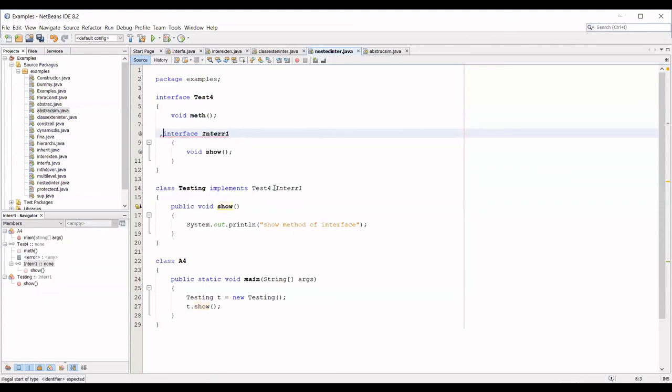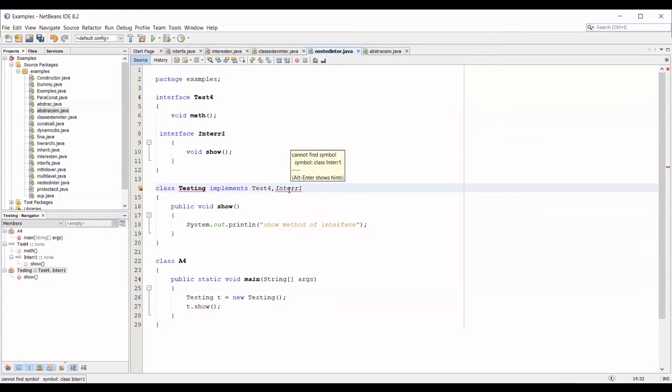You cannot write comma Inter1 directly. It will throw an error, it doesn't know anything. So if you want to use both interfaces, you can use Test4, and again Test4 dot Inter1. So you can use two interfaces now. You can use the method meth, and you can also use the method show inside Testing. Is it clear? Two interfaces I can use like this.